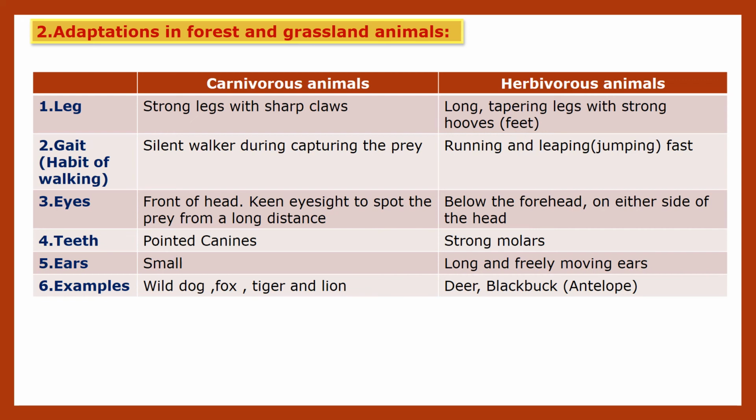Now eyes. Carnivorous animals have eyes at the front of the head and keen eyesight to spot the prey from a long distance. Their eyesight is very strong, and due to that they can spot or catch the prey from a long distance. In herbivorous animals, the eyes are below the forehead on either side of the head.